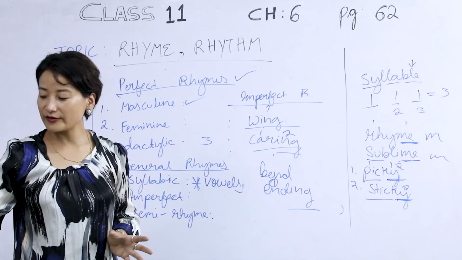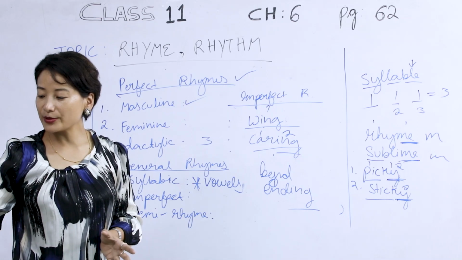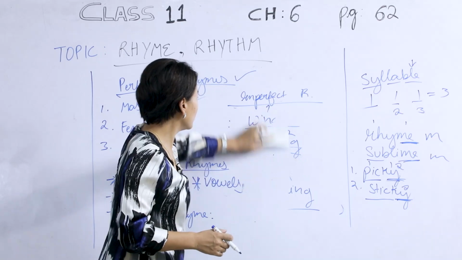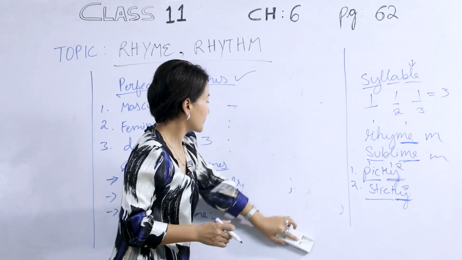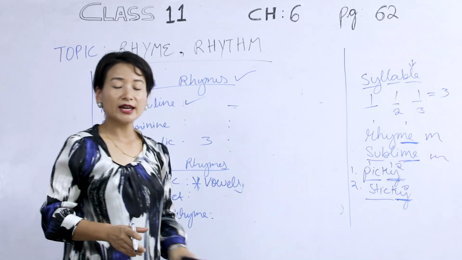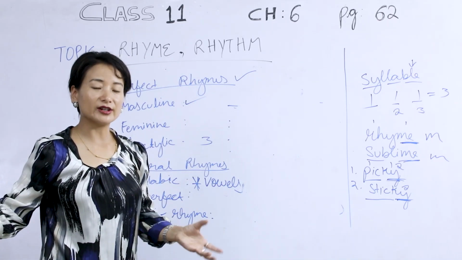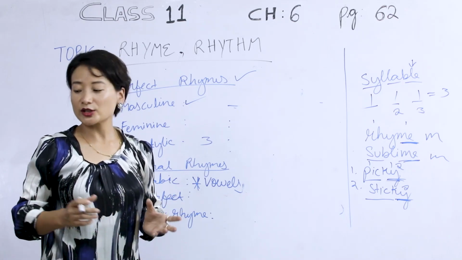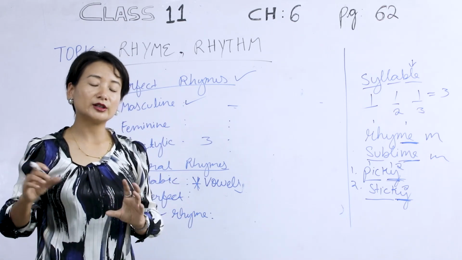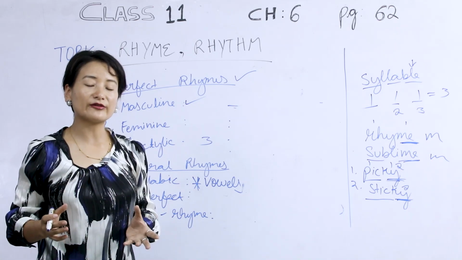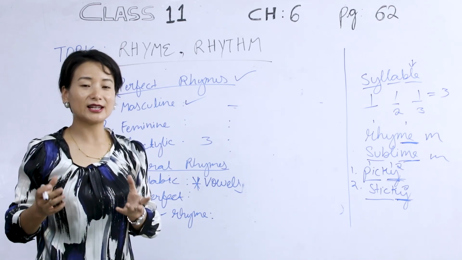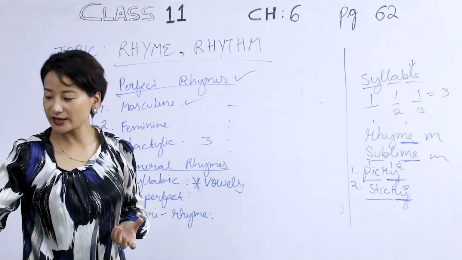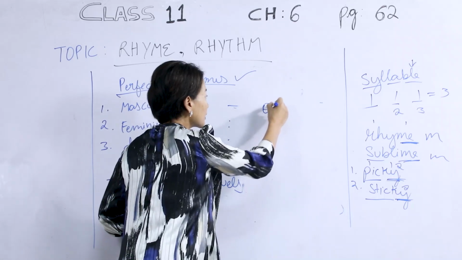Now the next one we have is oblique, an imperfect match in sound, such as if it does not rhyme at all, it is an oblique. We usually say that it is written in free verse, which means it does not have any rhyme or rhyming scheme. In this kind of case, when we say it is written in free verse, you would also find that it is in oblique. The syllables or the rhythm is oblique.